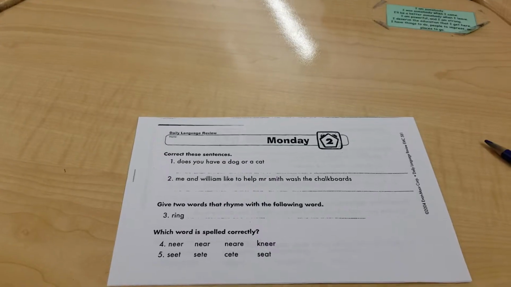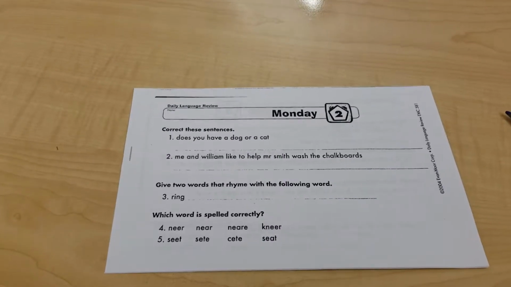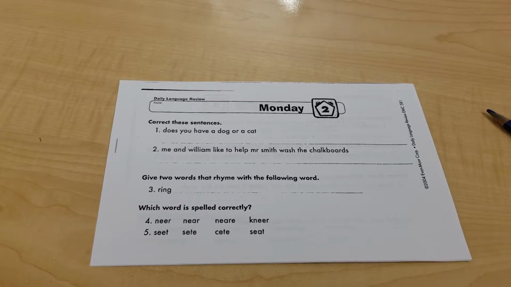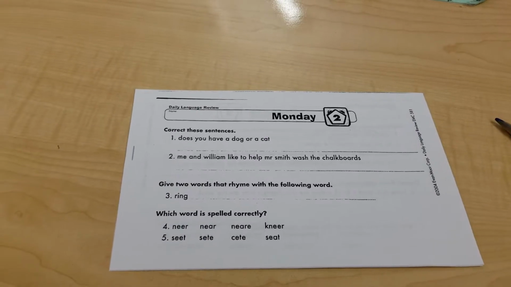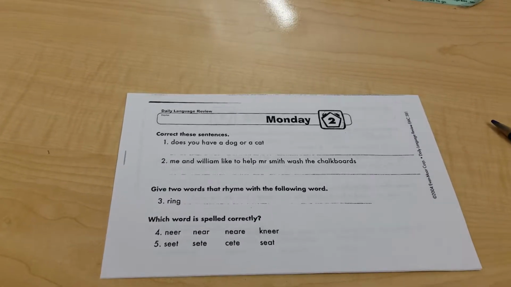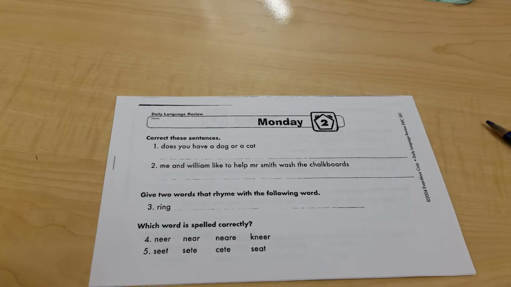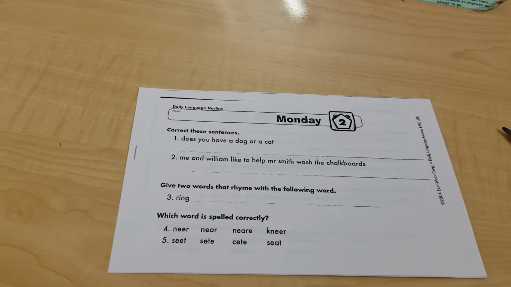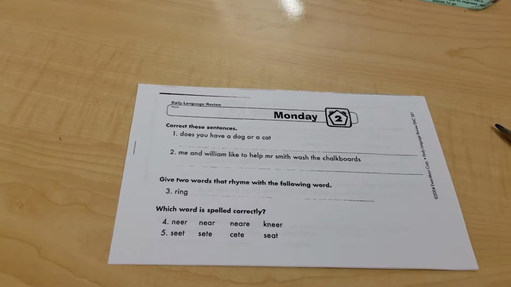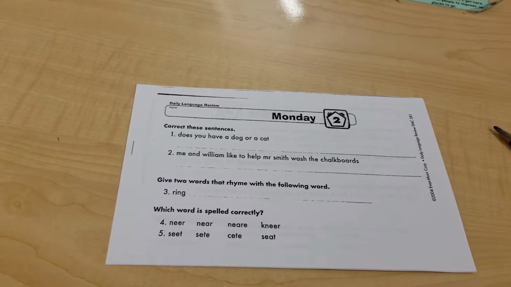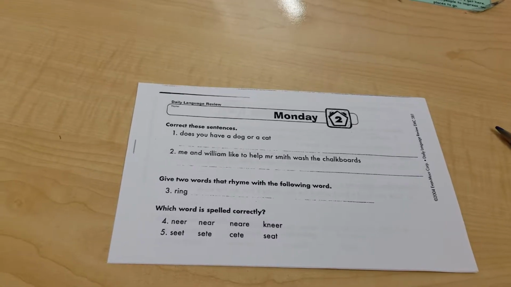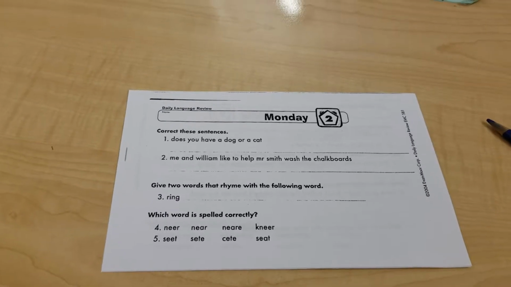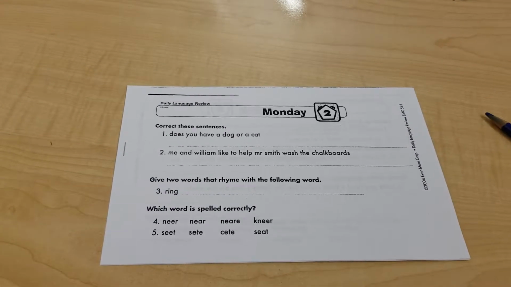All right, this is the DOL for Monday. Because today is Tuesday, I want you to work on Monday and Tuesday. So pause the video, do the best you can do. Don't rewrite these sentences until after you've checked on the video. So just use the editing marks for capitals and punctuation. Check for spelling or anything else that has to be crossed out and changed, and then just leave it. Answer the rest of them on Monday and Tuesday while the video is paused, and then come back to check them.